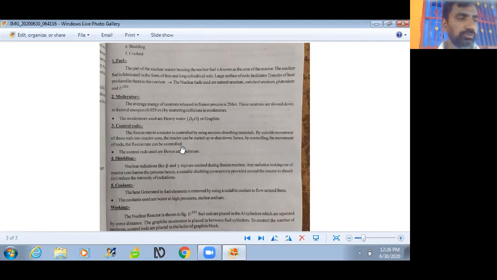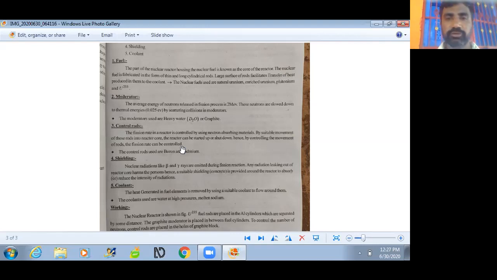Generally we use water under high pressure and also molten sodium as a coolant. By using this coolant we can generate the steam, and with the steam the generators rotate, then electricity is formed.